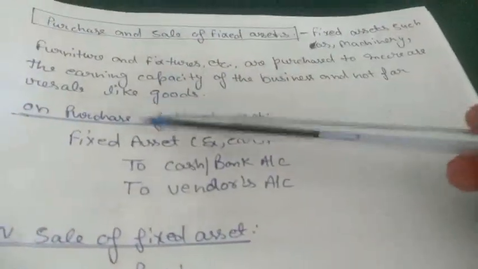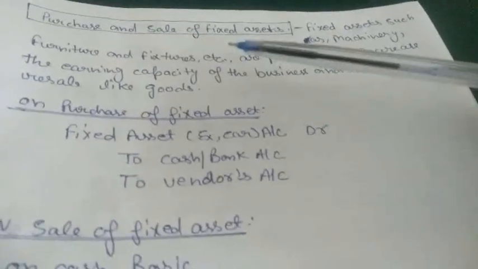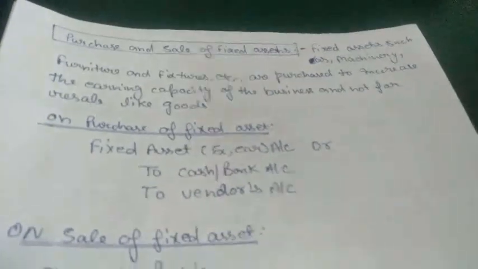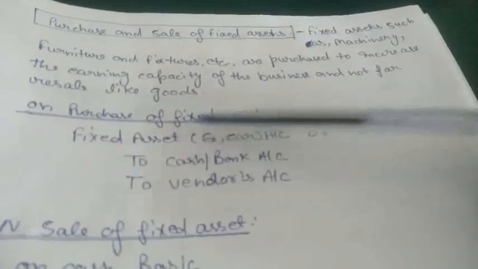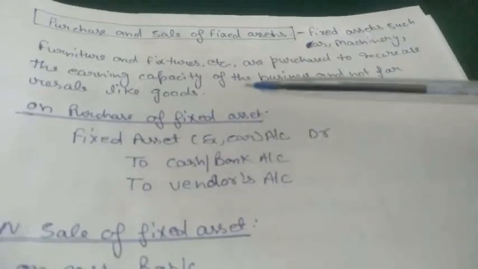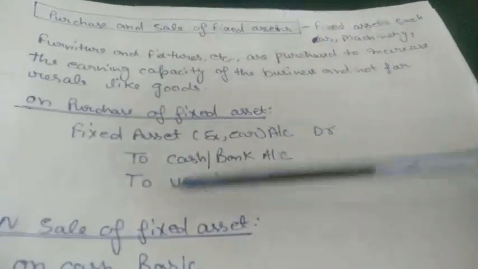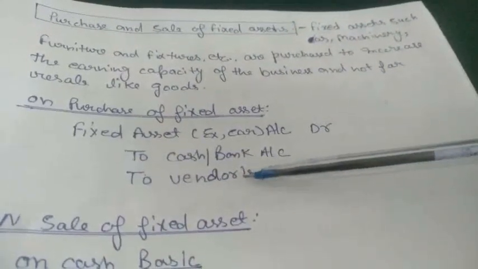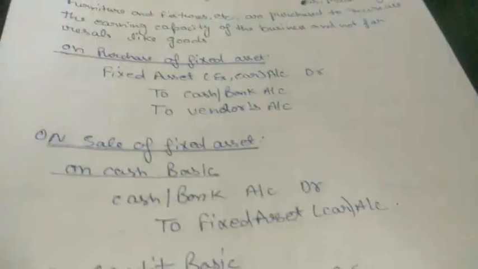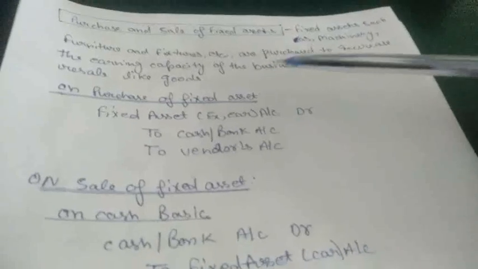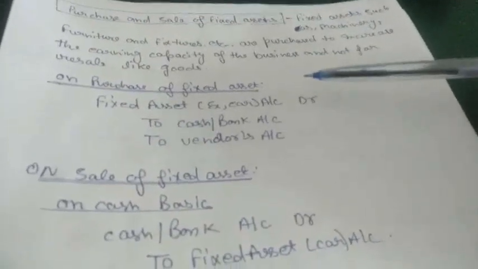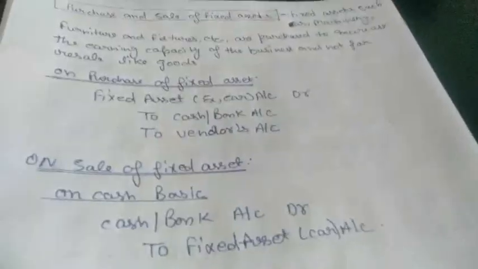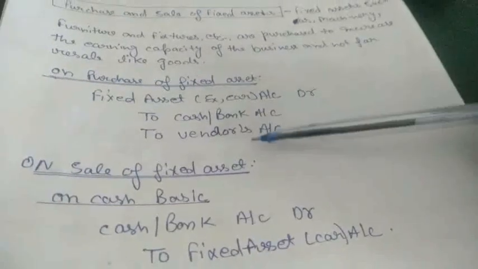So the entry will be for purchase of a fixed asset. As I told, all assets are debit and all liabilities are credit. So when we purchase a fixed asset we will debit it, and what we are paying for purchasing that asset is maybe cash, maybe bank, or maybe on credit. If we purchase it on credit, then we will use the vendor's name from whom we are purchasing that fixed asset. As an example, purchasing a car from Mr. Mukesh in cash, the entry will be car account debit to cash. But if we are purchasing from Mukesh on credit basis, then the entry will be car account debit to Mukesh account.